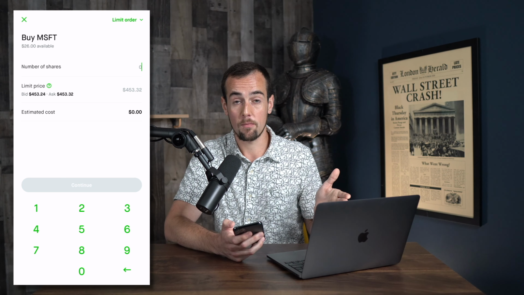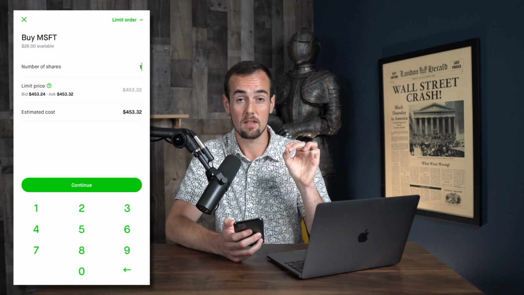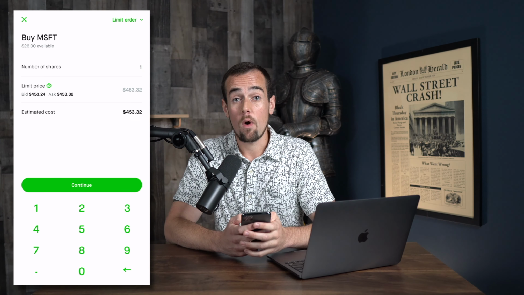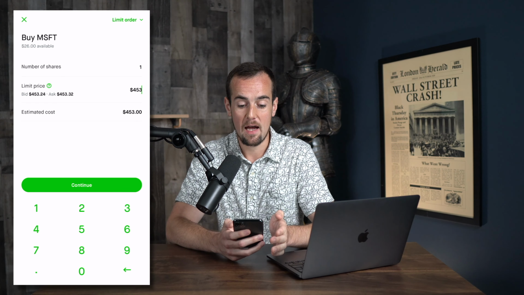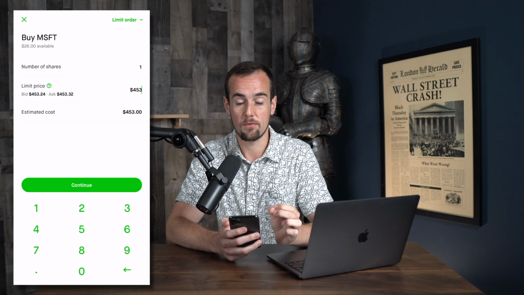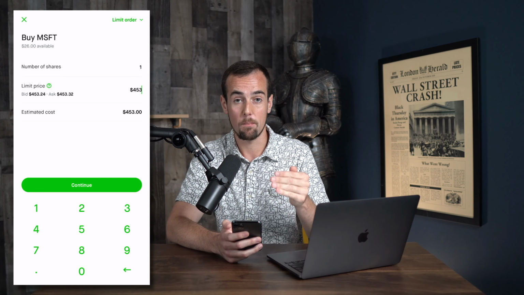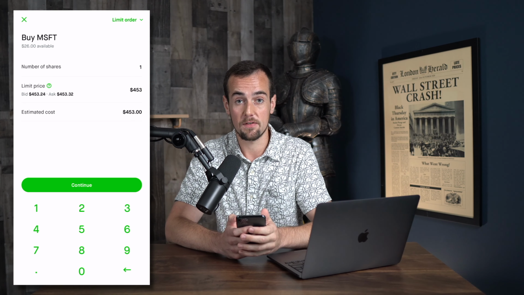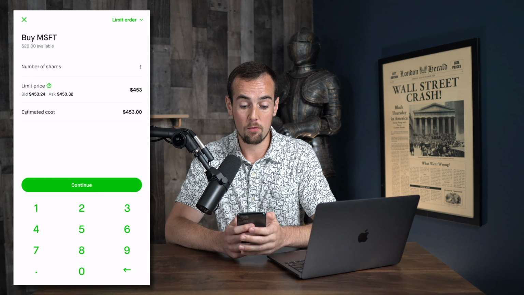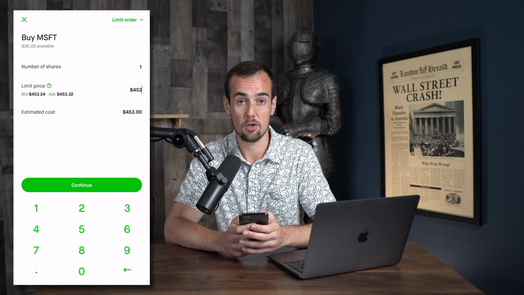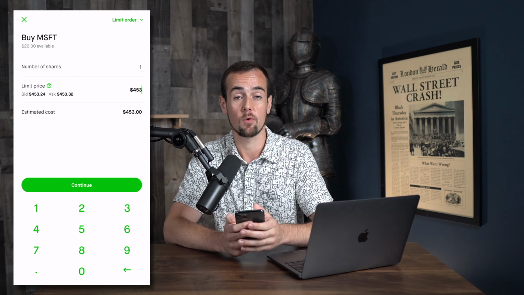But let's say, for example, that you wanted to buy one whole share of Microsoft, but you wanted to specify the exact price that you were going to pay. If you wanted to pay exactly $453 and no more for Microsoft stock, you could set your limit price at $453, and it would only fill that order if that specified price was met, and you can do the exact same thing on the sell side. Now, limit orders are not guaranteed to execute because there's no guarantee that Microsoft will hit exactly $453 a share, but this is helpful for those who are looking to specify exact prices for order execution.